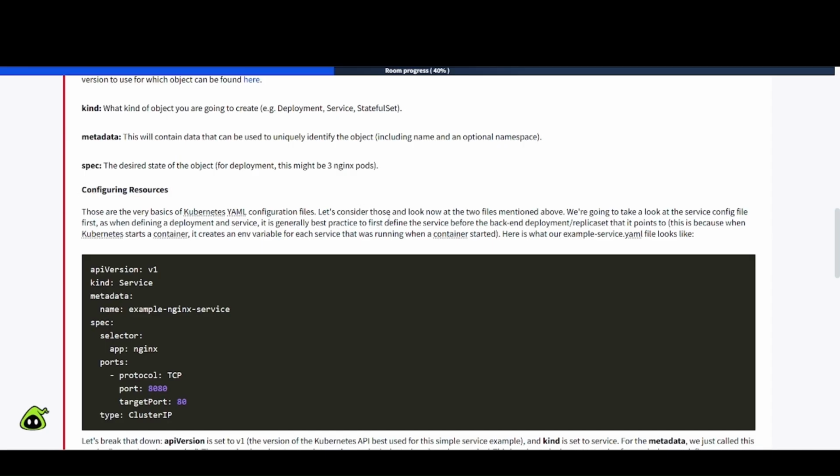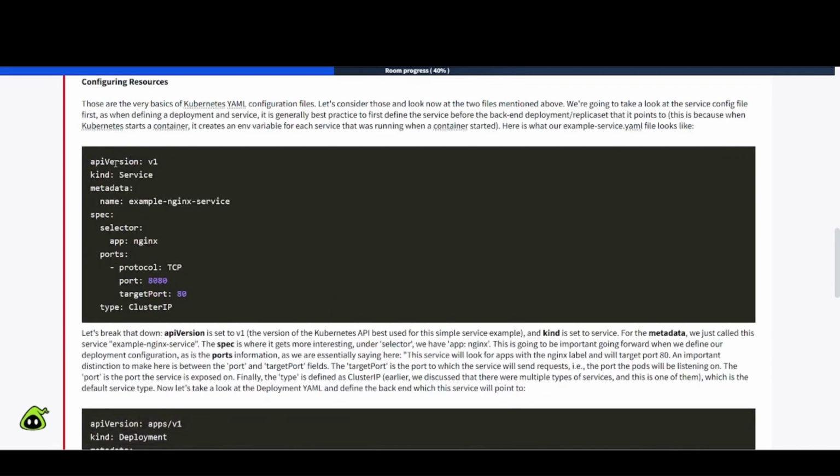Okay, so let's consider those and look now at the 2 files mentioned above. We're going to take a look at the service config file first, as when defining a deployment and service, it is generally best practice to first define the service before the back-end deployment / replica set that it points to. This is because when Kubernetes starts a container, it creates an environmental variable for each service that was running when a container started. Here is what our example service.yaml file looks like here.